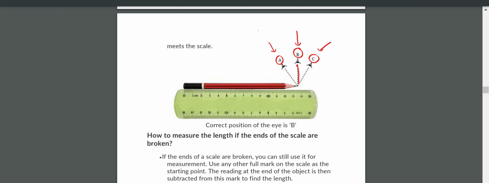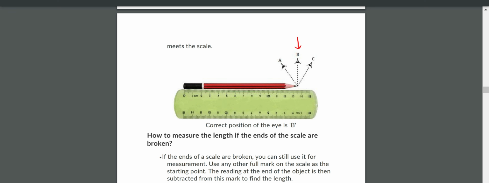Don't see from this side. You have to keep your eye directly on the nib of the pencil like this. Okay, is it clear everyone? Yes or no? Yes, sir. Okay, so don't keep your eye in the direction of A and C. You have to keep your eye directly on B position. Okay, from here you have to see.